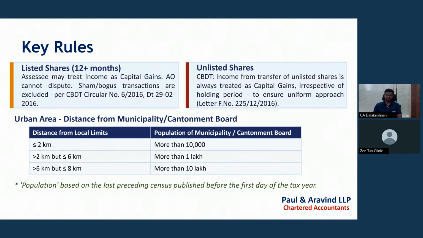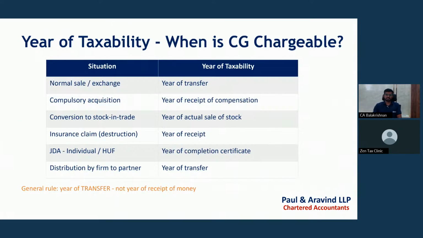Agricultural land is a broader concept, and if it is more than 8 kilometers away, then it is definitely rural agricultural land, and capital gains tax will not be attracted. If it is urban agricultural land, we have some kind of exemptions. We will take that up in the next webinars.